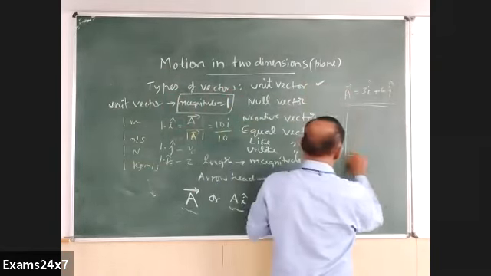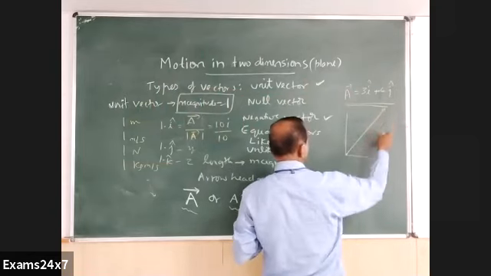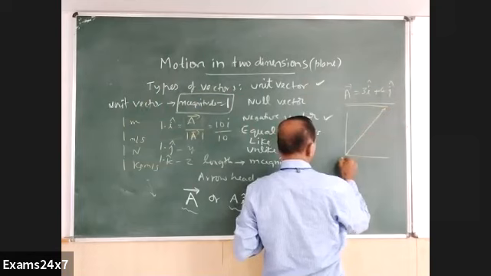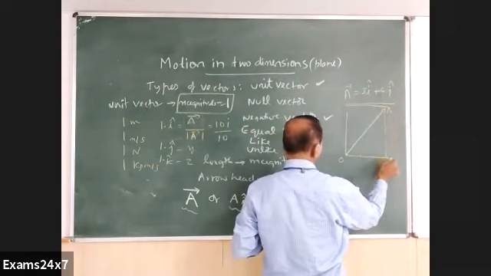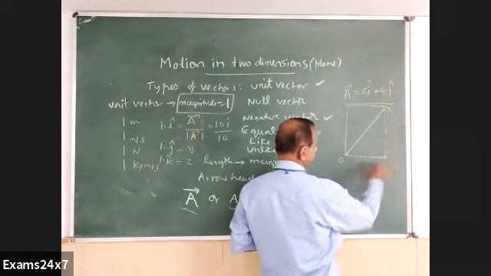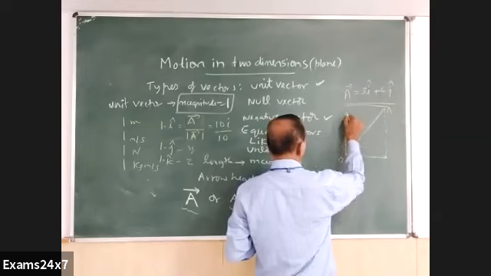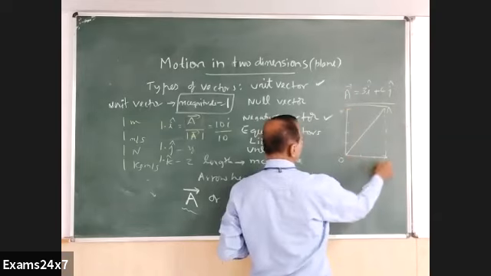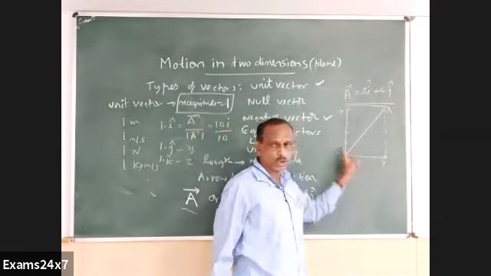I have got a displacement, a particle moving along this particular direction, and when it goes from this point O to A, you will notice that along the x-axis it has covered 3 meters, 3 units. At the same time, along the y direction it has covered 4 units. So actually it has gone neither along x nor along y.